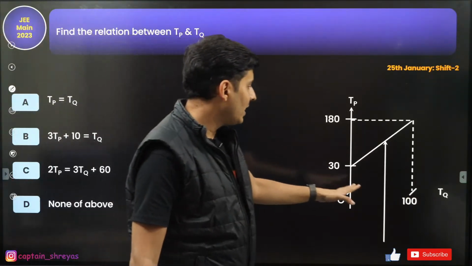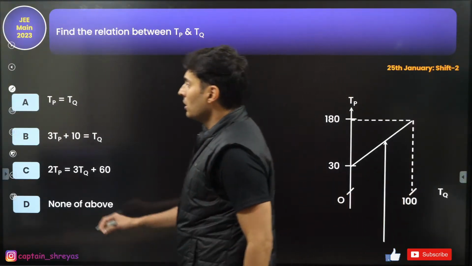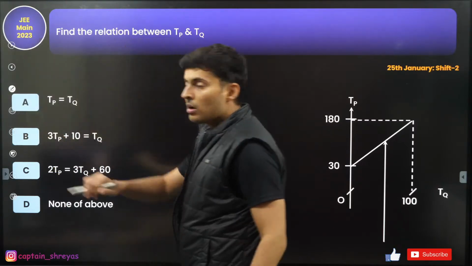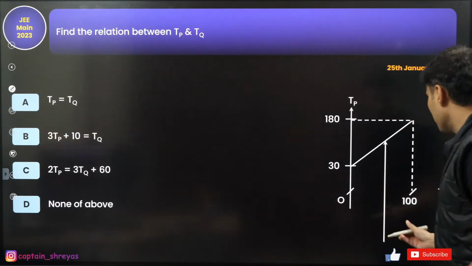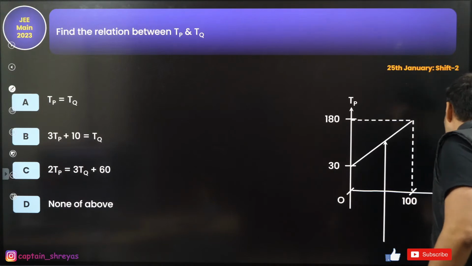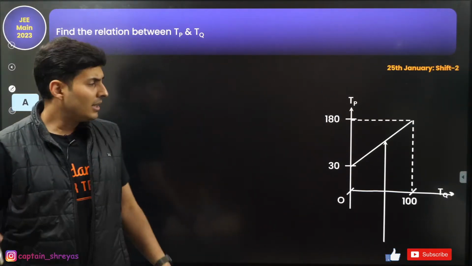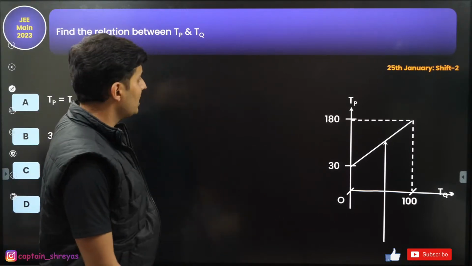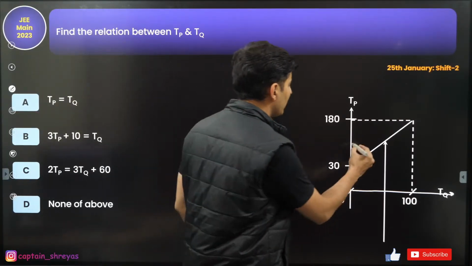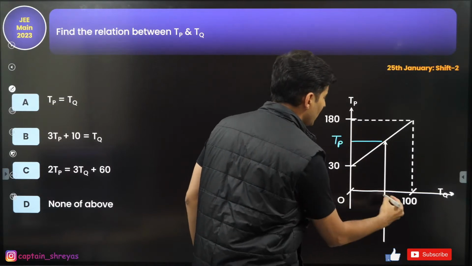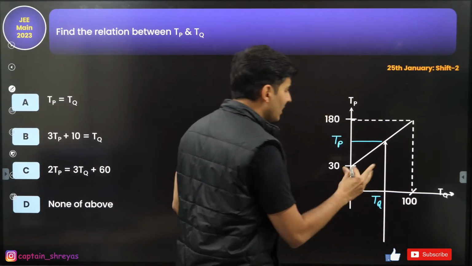I don't know why they asked this question. I was not really sure because it doesn't seem like a physics question to me at all. I mean, there is nothing great about this question, but still, I'll just solve it for you. There were 2 points given and they have asked what is the relationship between temperature at point P and temperature at point Q. This is temperature at point P and this is temperature at point Q in general.